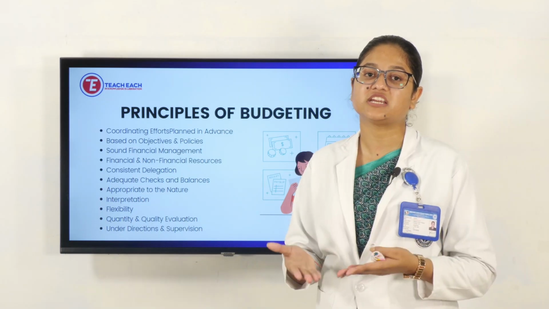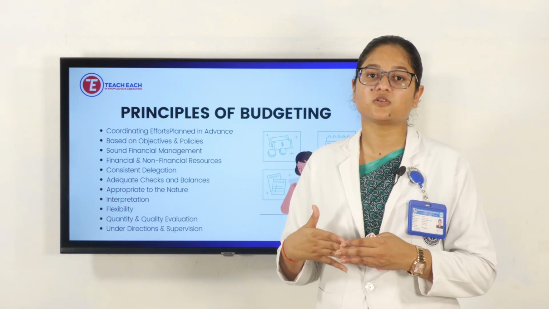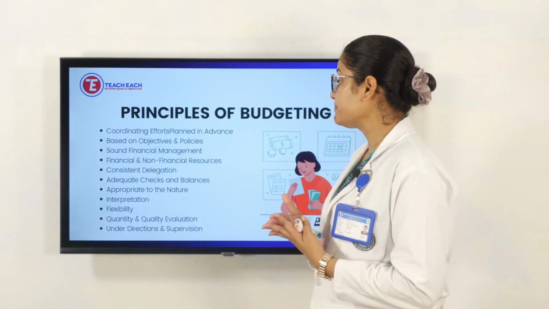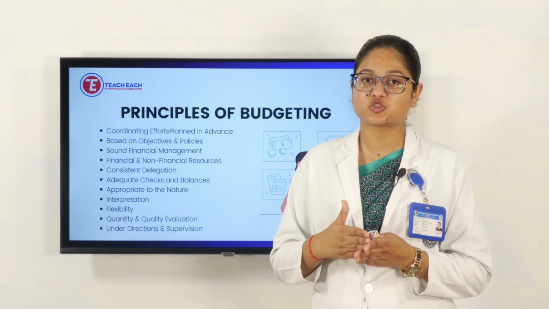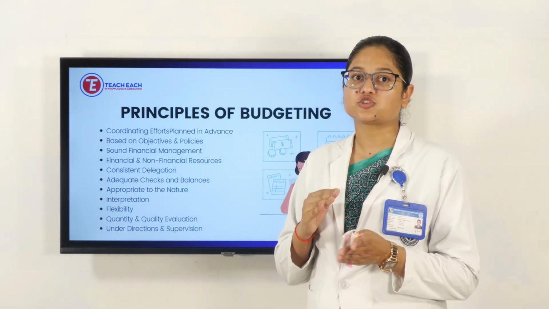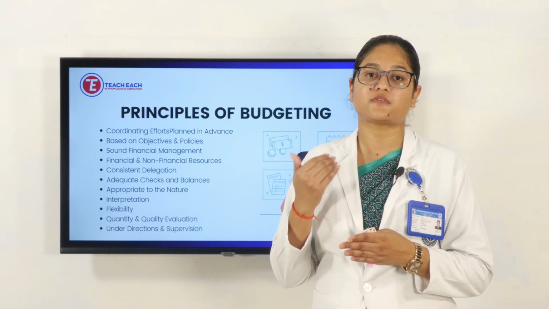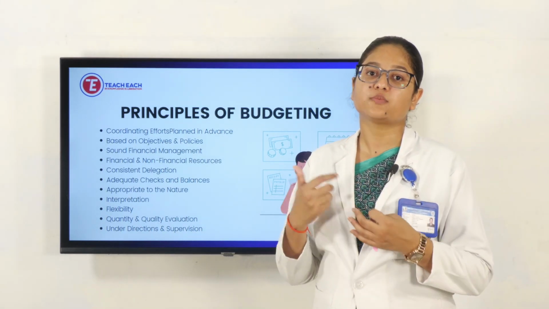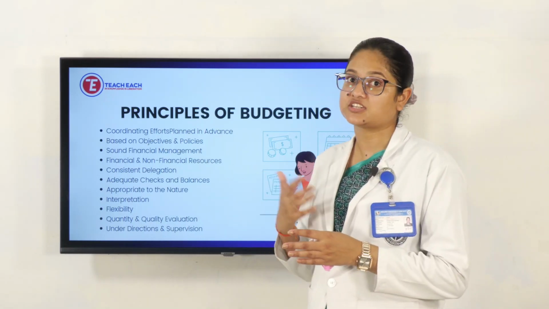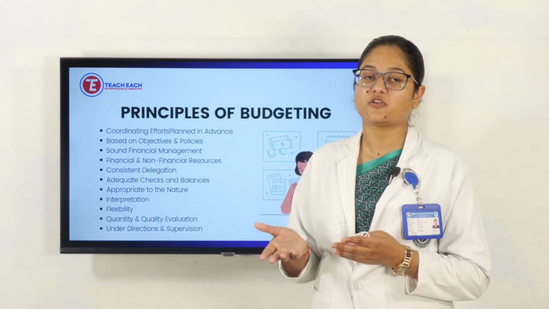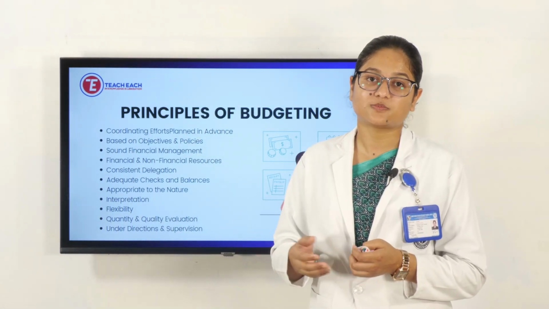We need a team, we need experts, people who have more experience in dealing with these things. Then adequate checks and balances, like proper supervision, has to be done on a regular basis. There should be a check on the monetary things, where the expenditures are, how much fund we have remaining, and from where we can take more funds. So on that there should be a balance sheet. There should be a checklist sheet, like what the expenditures are and what expenditures can become.